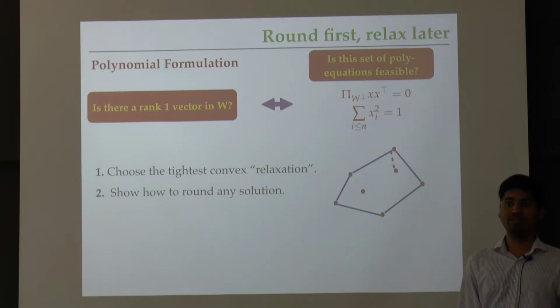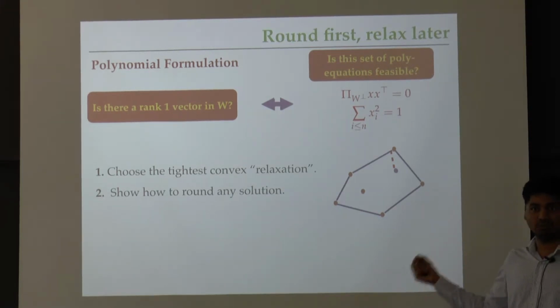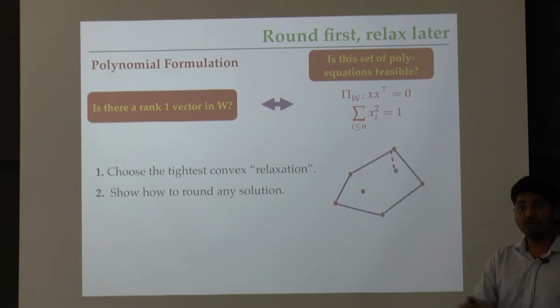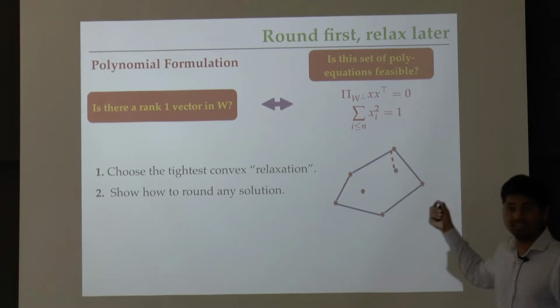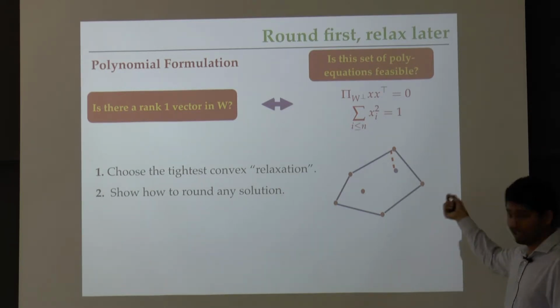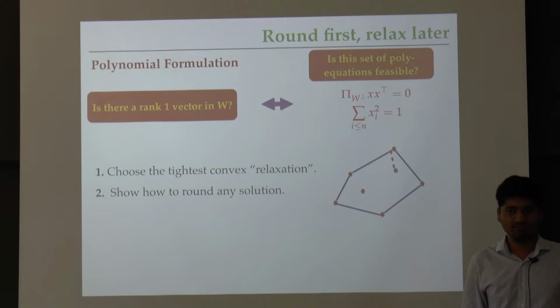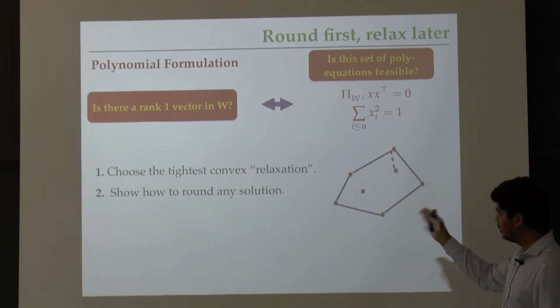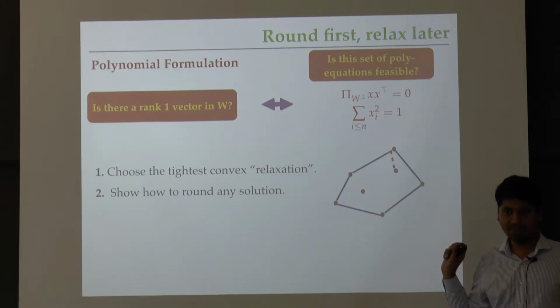And then I want to solve the rounding problem. I want to take a point inside this tightest possible convex set that I could write down here and round it to an approximate solution, nearby a vertex of this convex polytope. This is what I call the rounding problem.